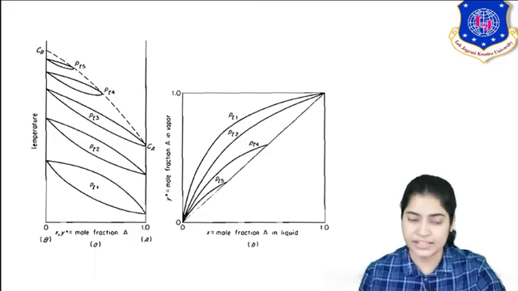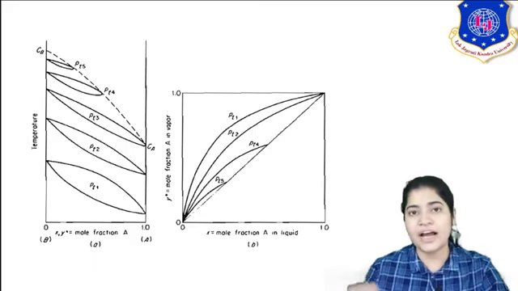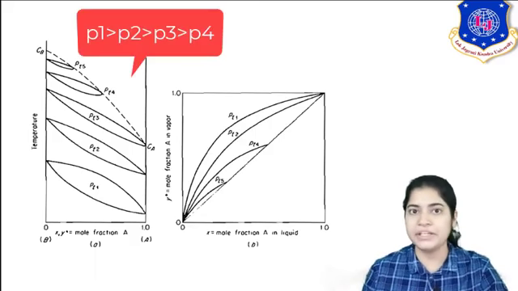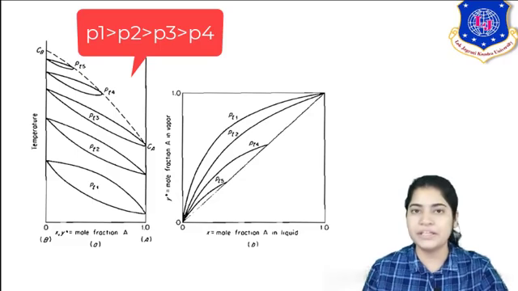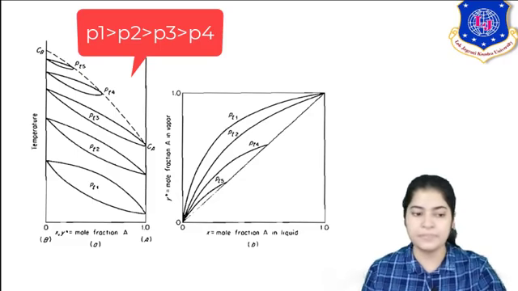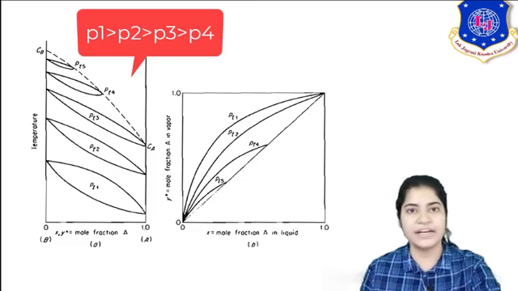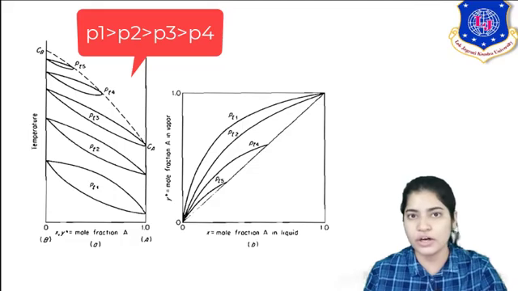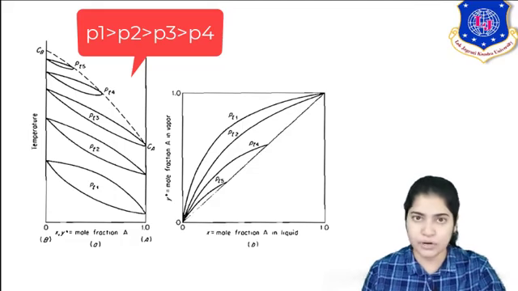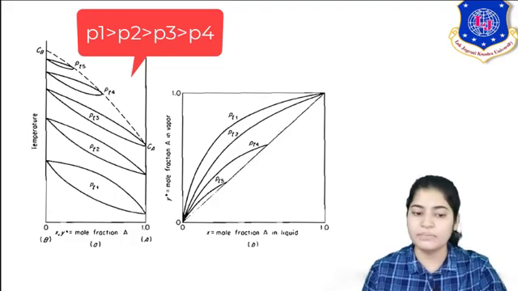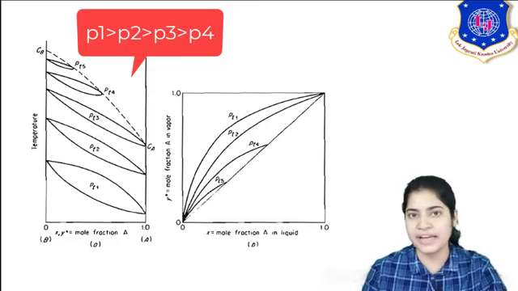The second case, when I am keeping another constant pressure PT2, that PT2 is more than PT1. At that time the TXY diagram curve has gotten narrow, and see the corresponding plot in the XY diagram, for PT2 the difference between y and x has decreased.